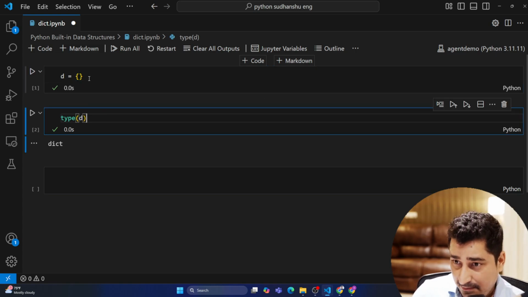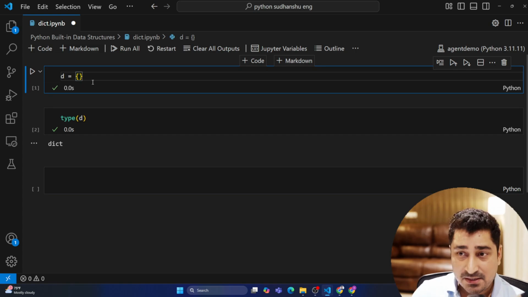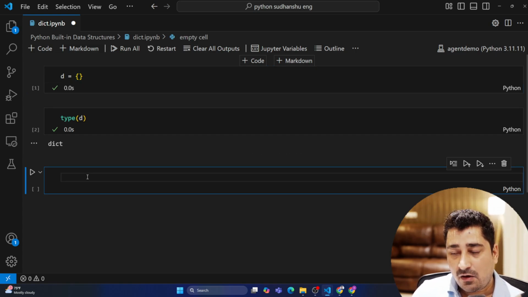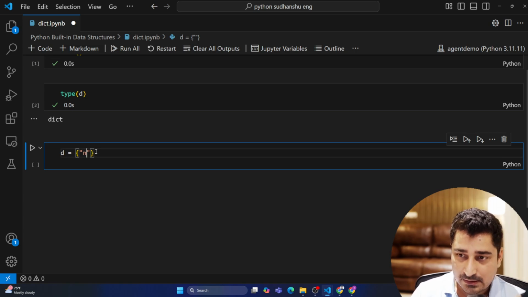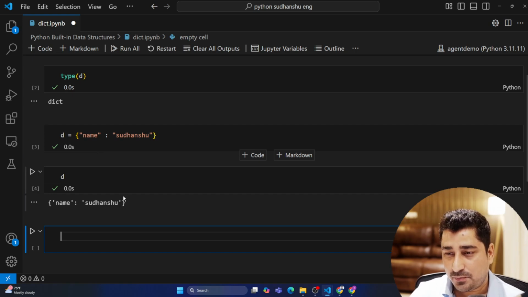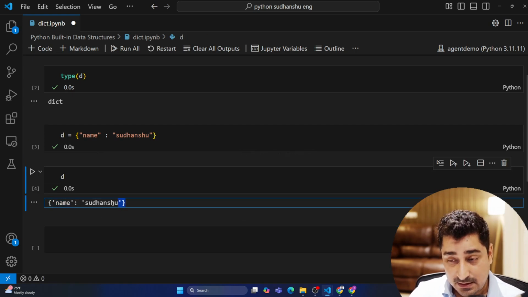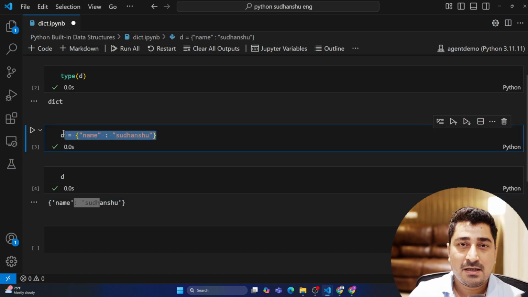And we know that the same thing has been applied even for the set. But yeah, if I'm going to insert some data, whenever we are talking about a dictionary, you have to insert data as a key and value pair. How? Let's suppose name is my key, then colon, obviously, and then Sudhanshu. Now this has become a dictionary. If I print it, this is name as a key and this is the value that I'm trying to insert. So key value pair. In this way, a dictionary is going to hold data.